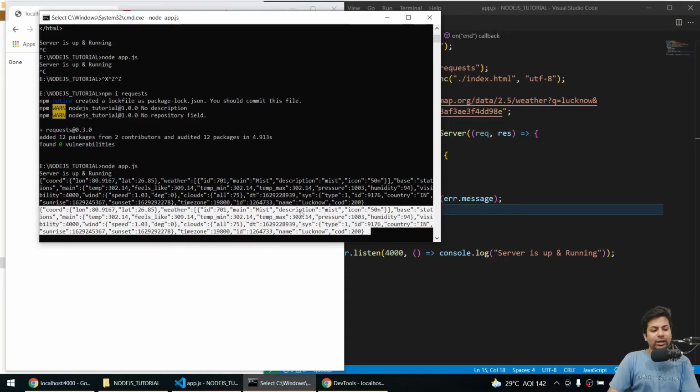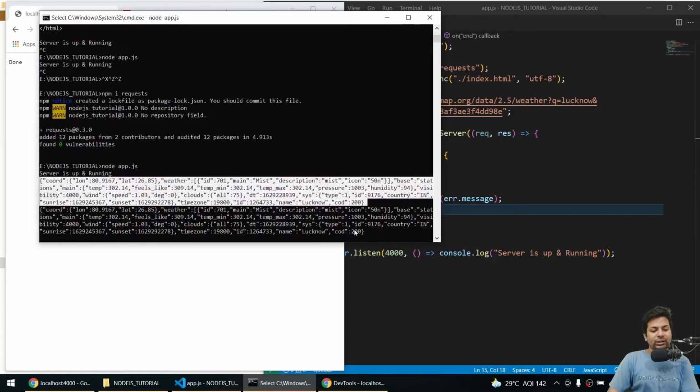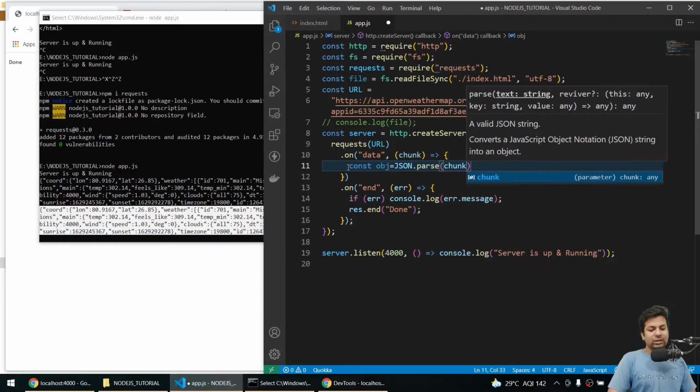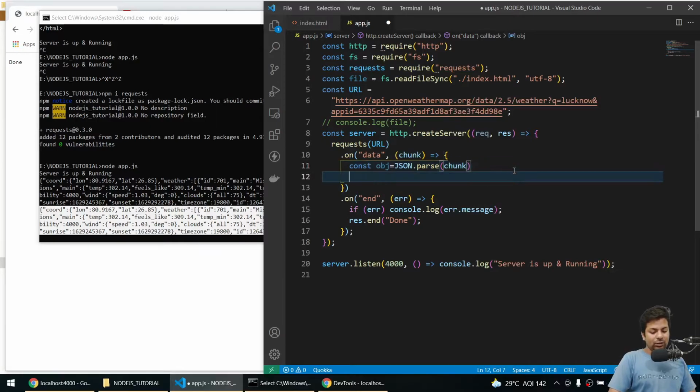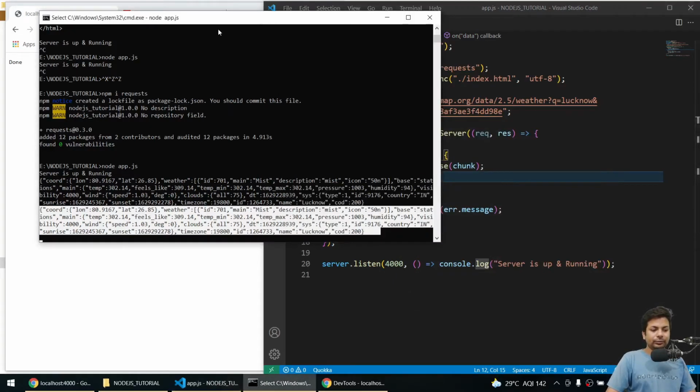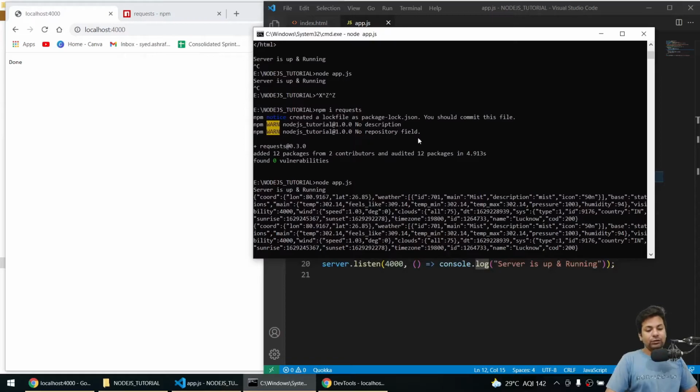Now it's in JSON format, we have to parse it, then send it to the backend, sorry, front end. So for that, firstly I'll say const object, and I'll say JSON.parse, I'll parse the chunk data. Now again I console.log object. Now I'll get a real object instead of this JSON, sorry guys.